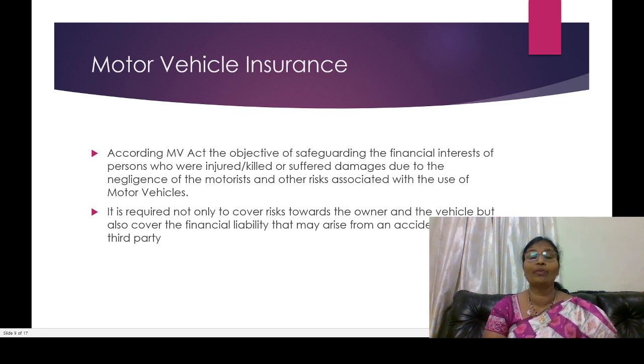Because of our vehicle, the third party was injured or the third party was killed. So at that time, whatever risk, whatever loss occurred, that loss should be compensated through motor vehicle insurance. We may have private vehicles, our own vehicles, or commercial vehicles, but whatever risks we have, all the risks should be covered through motor vehicle insurance.